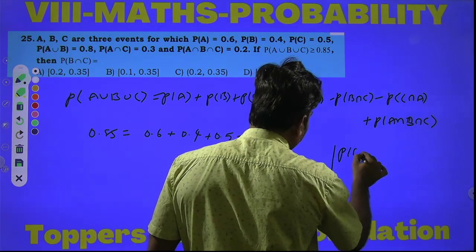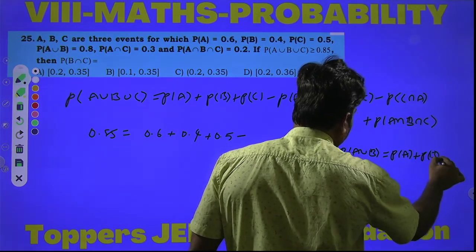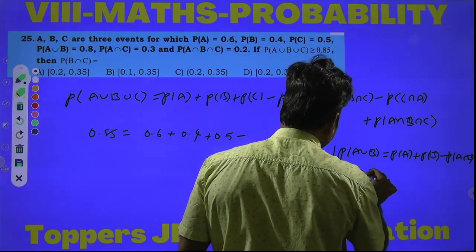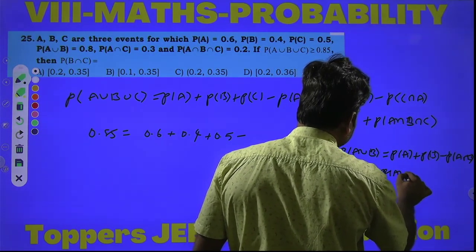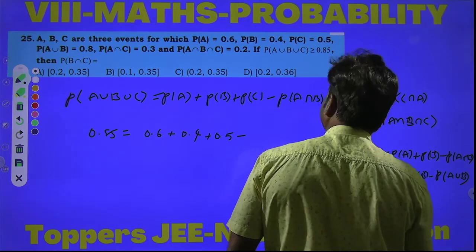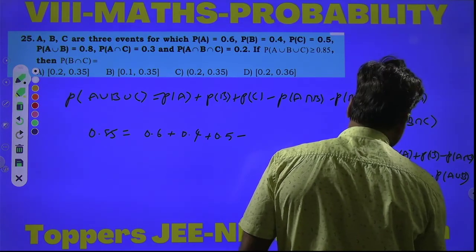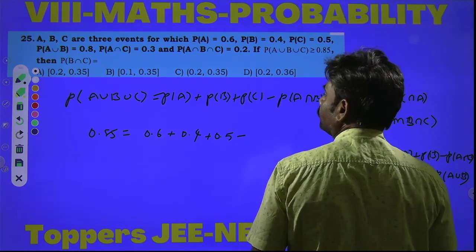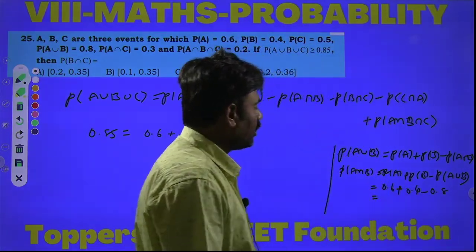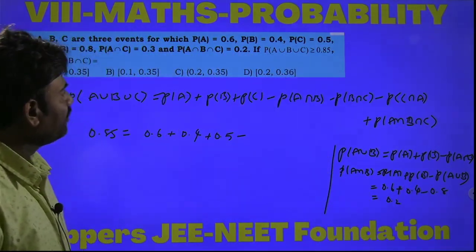We have the formula P of A union B is equal to P of A plus P of B minus P of A intersection B. So P of A intersection B is equal to P of A plus P of B minus P of A union B, which is 0.6 plus 0.4 minus 0.8. 0.6 plus 0.4 is 1, and 1 minus 0.8 is 0.2. Here P of A intersection B is 0.2.